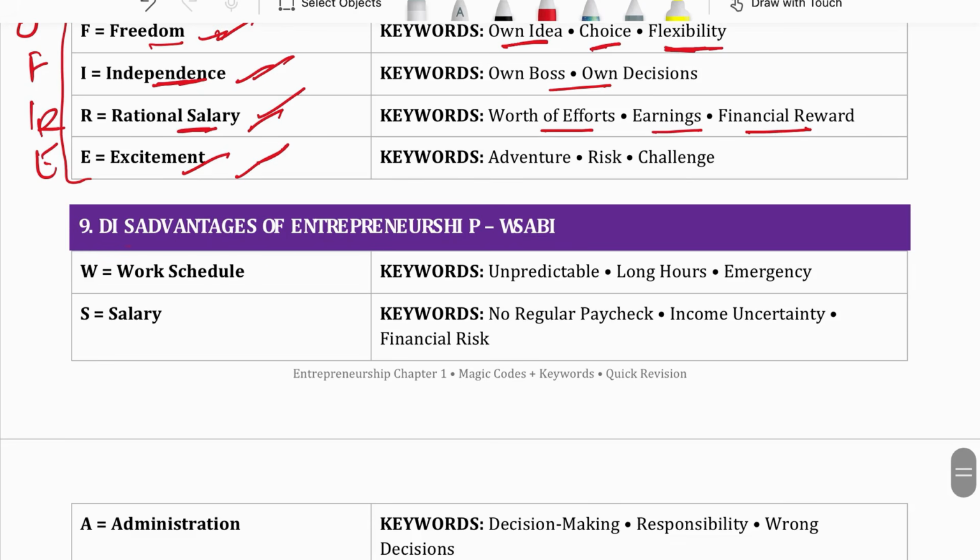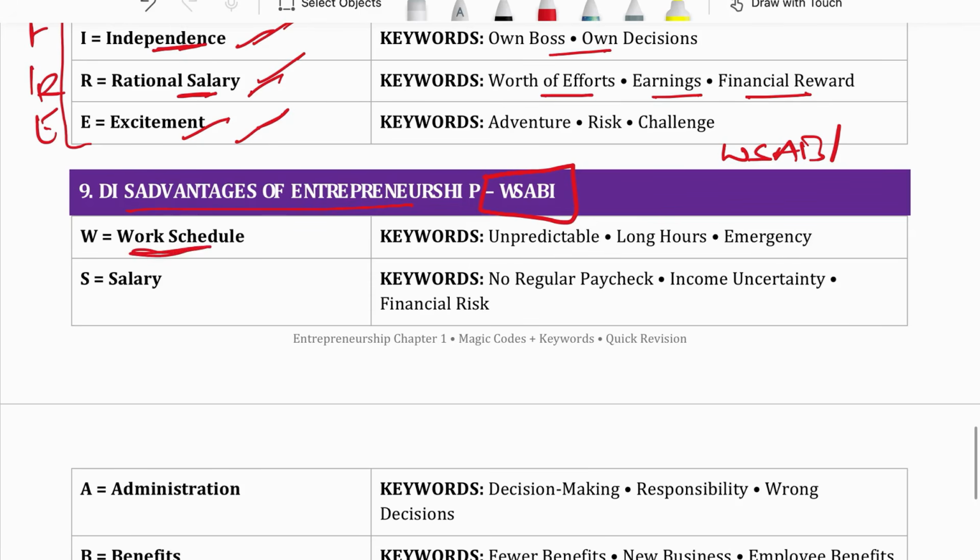Next topic is disadvantages of entrepreneurship. For disadvantages, we have a term WASABI. There is a Japanese sauce wasabi, which is WASABI, but here the R is removed, so it is WSABI. Remember this, WSABI. This is our magic word. So let's see what are the disadvantages of entrepreneurship.